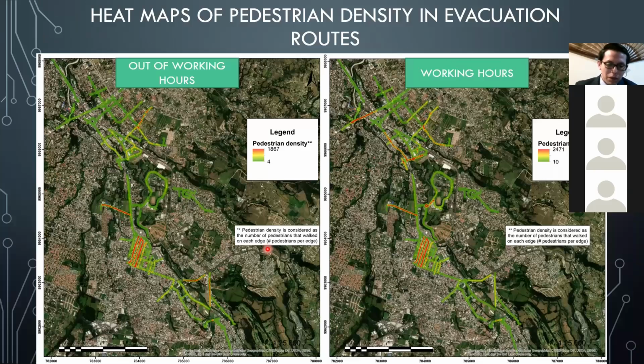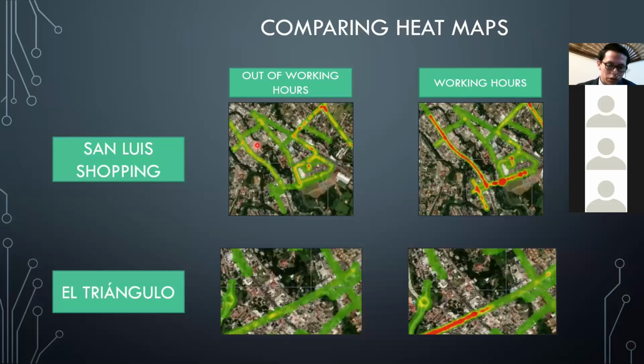Here are the heat maps where we can see the pedestrian density out of working hours here, and working hours. We can see how the pedestrian density increased. Comparing the heat maps, especially the two hotspots, in San Luis Shopping we can see that people at the northeast of the mall, here is the mall, at the northeast are so far from the safe places. Then here a vertical evacuation was simulated.